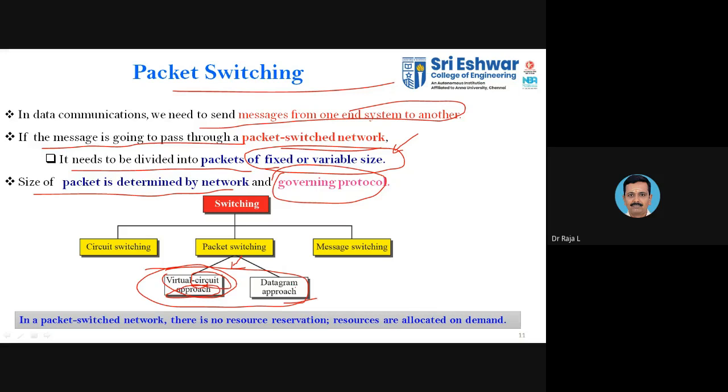Okay, the second category is the datagram approach. It is the other form of the virtual circuit. So in a packet switching network, there is no resource reservation. We are not going to reserve the resource in advance. We don't have any dedicated path here. The resources are allocated on demand. What do you mean by on demand? What is called on demand?